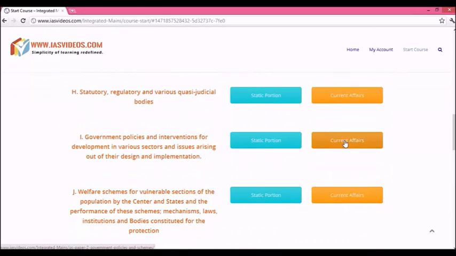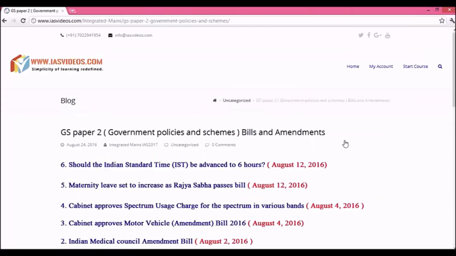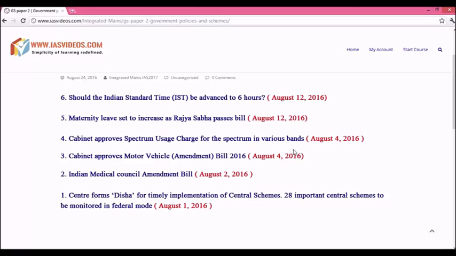Now let us click on the current affairs button for government policies and interventions. See, in a single frame you are watching all the articles from the first day to the last day. During the exam time, under this topic there would be around 30 to 40 topics similar to this. You can hardly revise these within 5 to 6 hours, even without missing anything, in an organized manner.